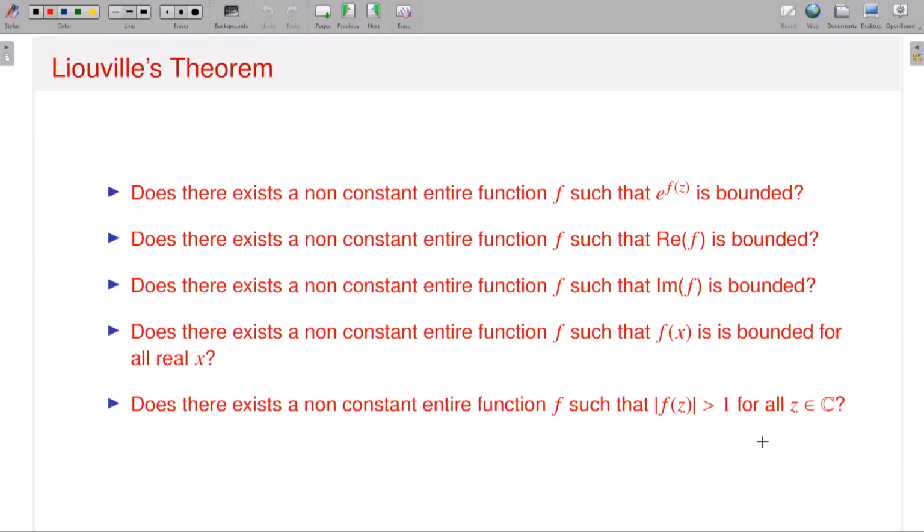So similar kind of problem you can expect in your exam. So how to use Liouville's theorem to conclude or to solve this kind of problems? Let me just discuss the first problem. What is my question? My question is that, does there exist a non-constant entire function f such that e to the power f is